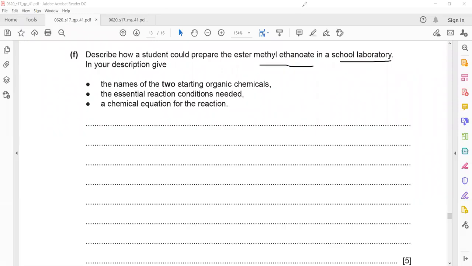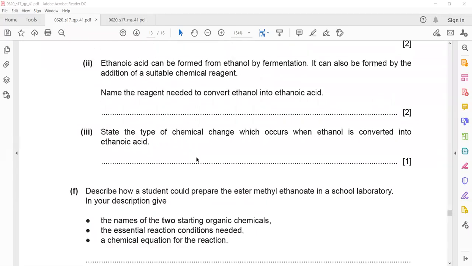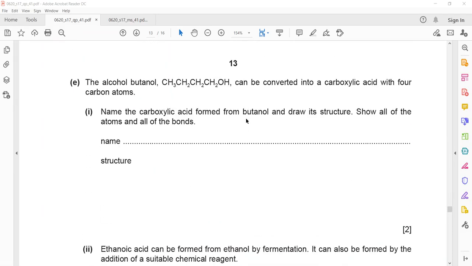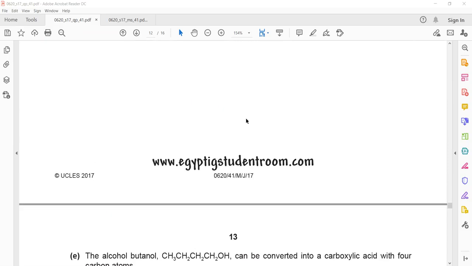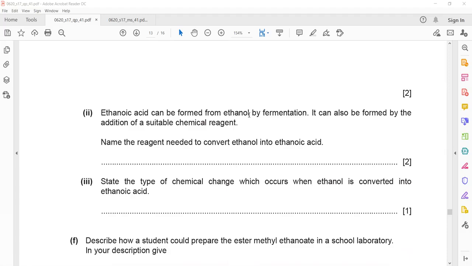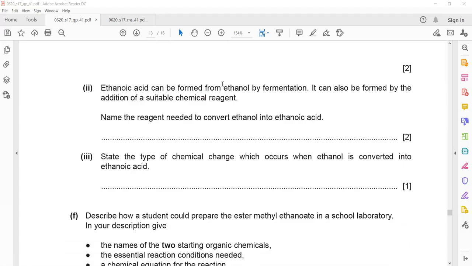In the previous question, there was glucose. Actually, Salman, the question was not related to glucose. They mentioned that ethanol can be prepared by reaction of ethene with steam, or it can be prepared by fermentation of glucose. Ethanoic acid can be formed from ethanol by fermentation.